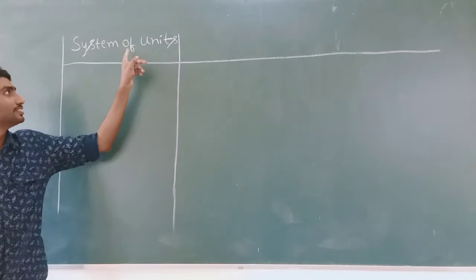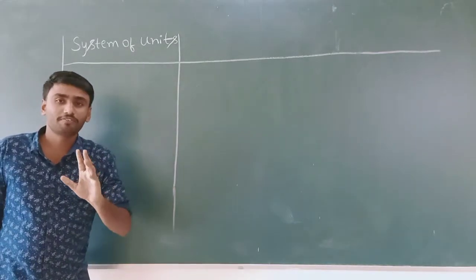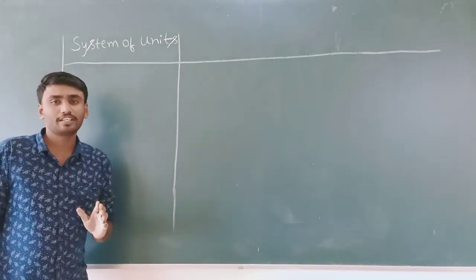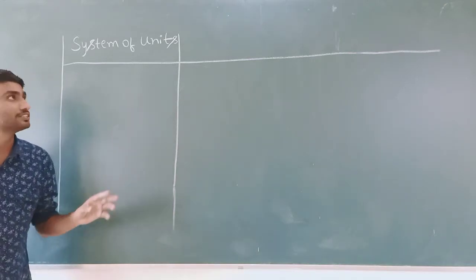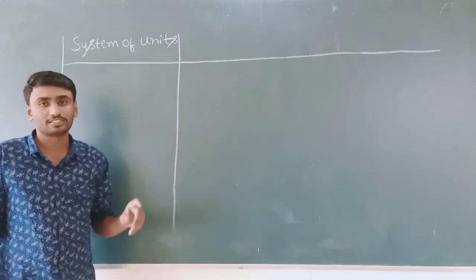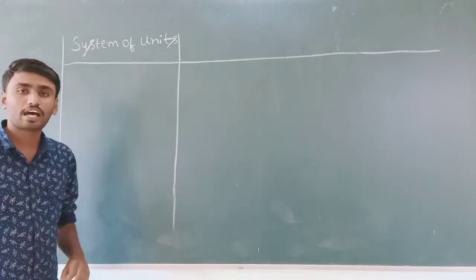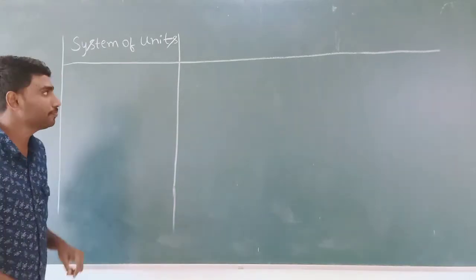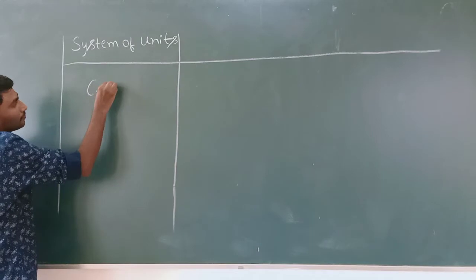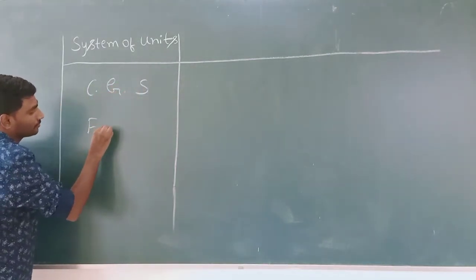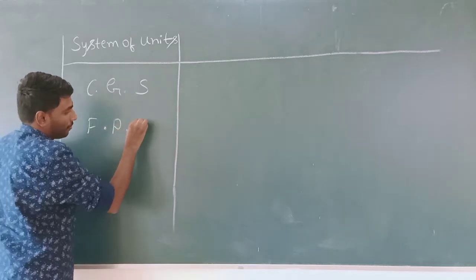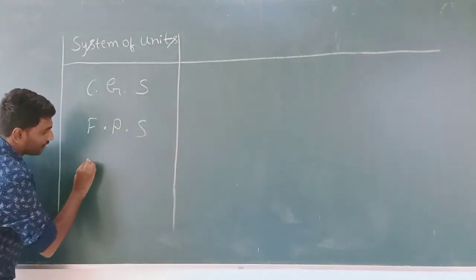So now system of unit. System of unit means a set or a group of fundamental units is called system of units. So system of units are three types, namely CGS, FPS and MKS.